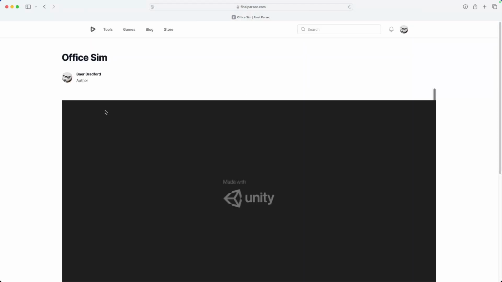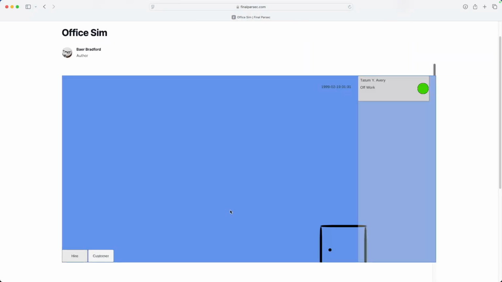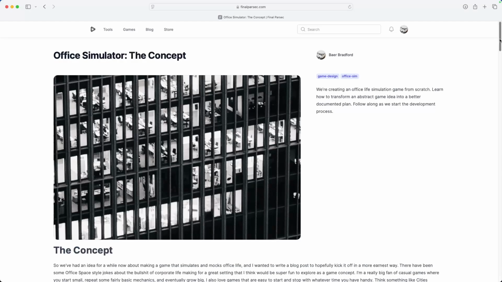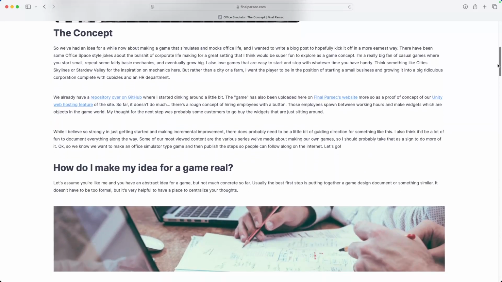I've got an office simulator game that I'm hoping to kick off. I have a game design doc in our blog that I'll link in the description below. I think I'm going to put my early focus on establishing a continuous integration and continuous deployment pipeline for a Godot game that deploys to finalparsec.com.